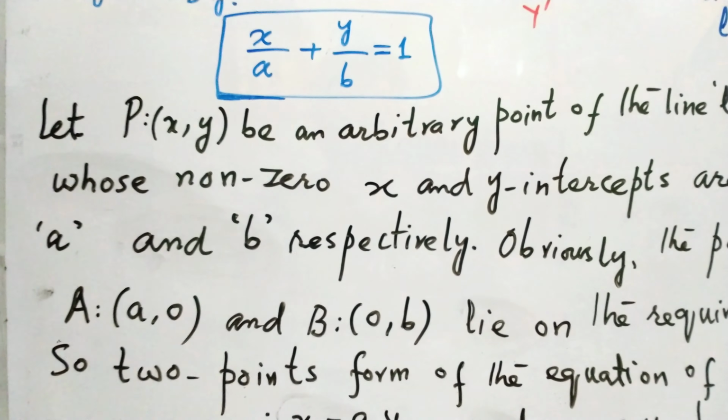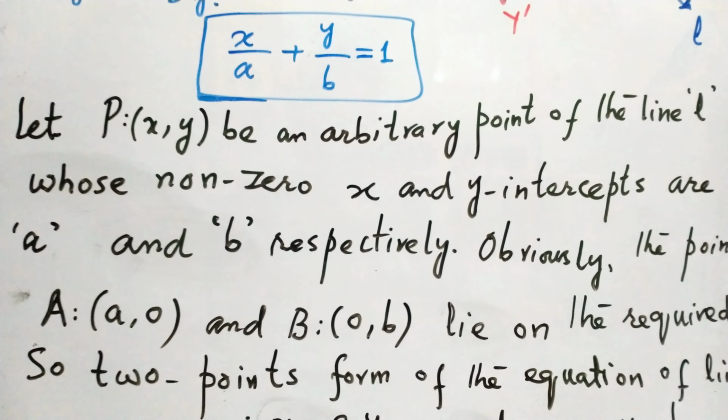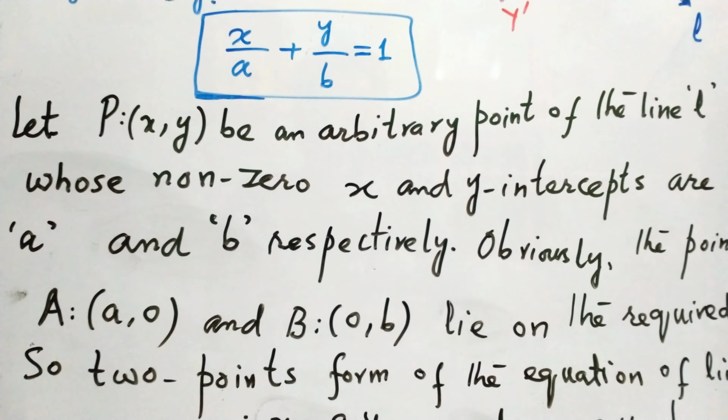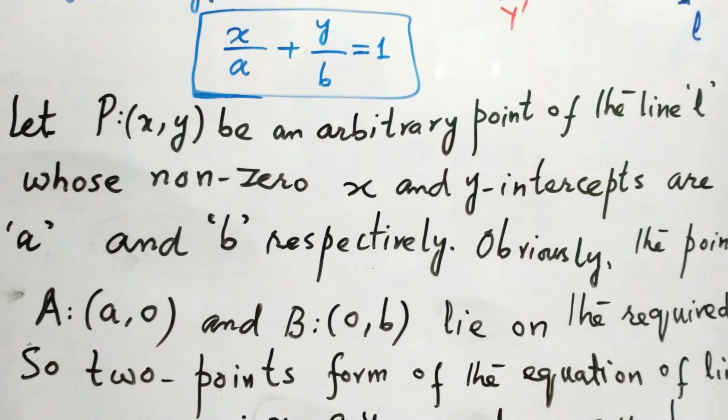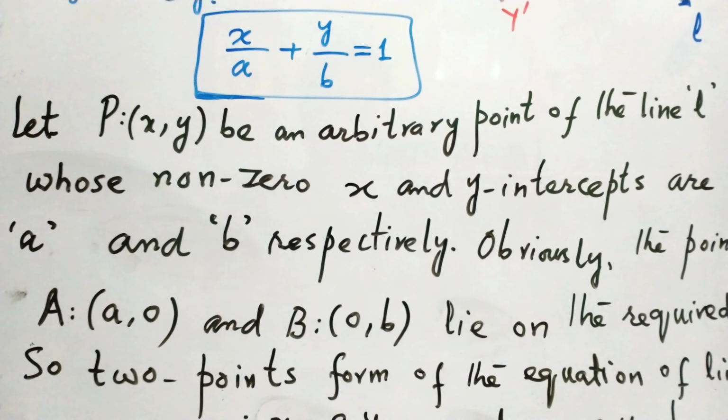Let P(x, y) be an arbitrary point on the line L whose non-zero x and y intercepts are a and b respectively. The x-intercept is the point at which the x-axis cuts the line, and the y-intercept is the point at which the y-axis cuts the line. So a is the point a comma 0.